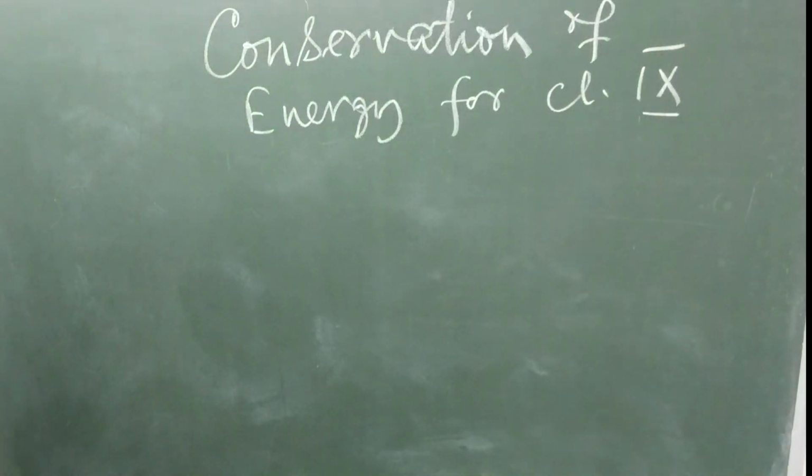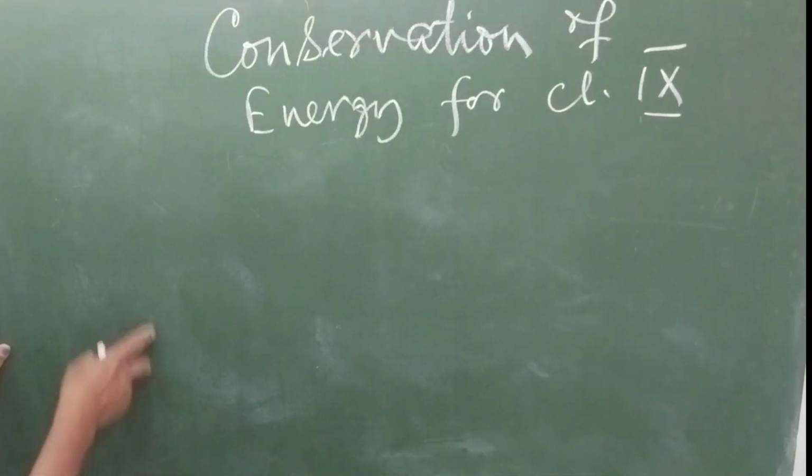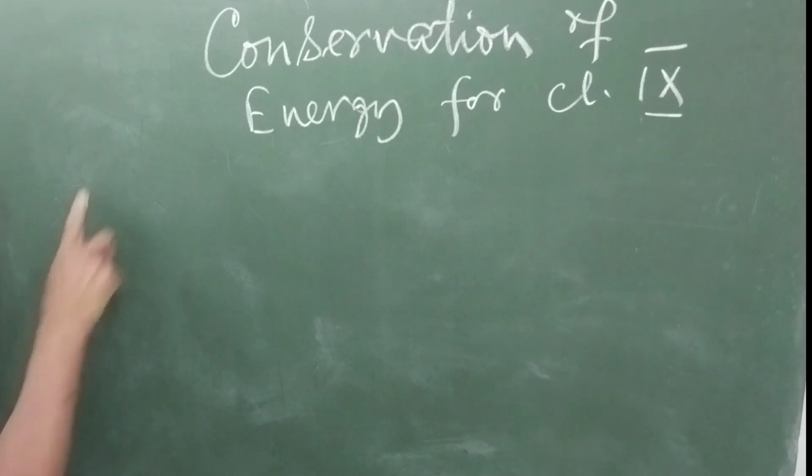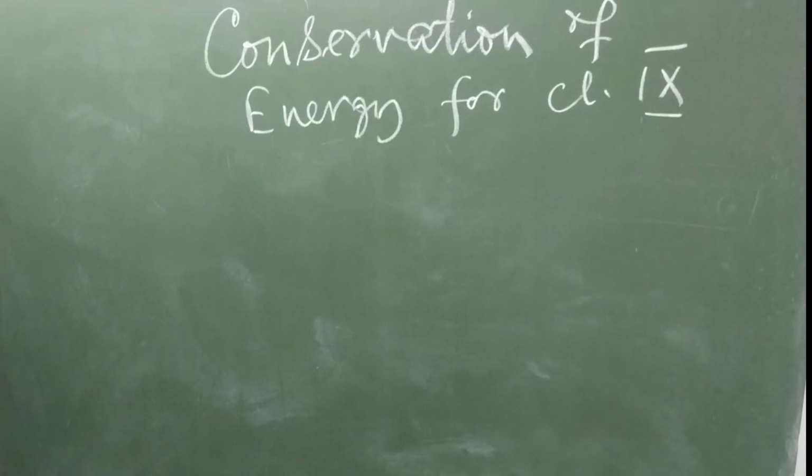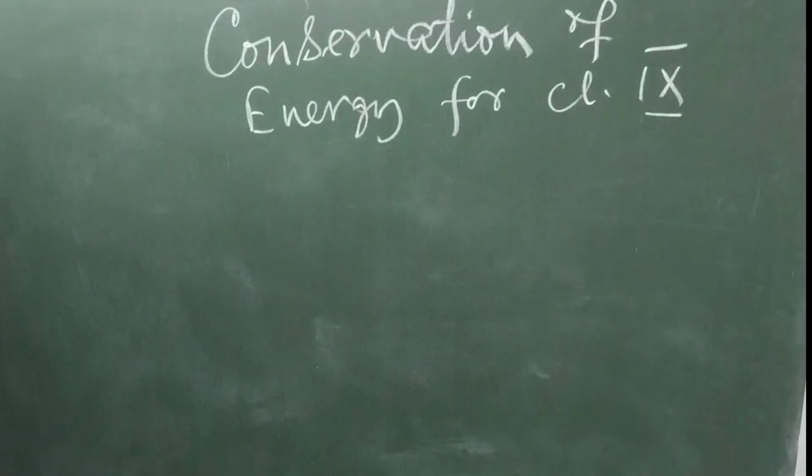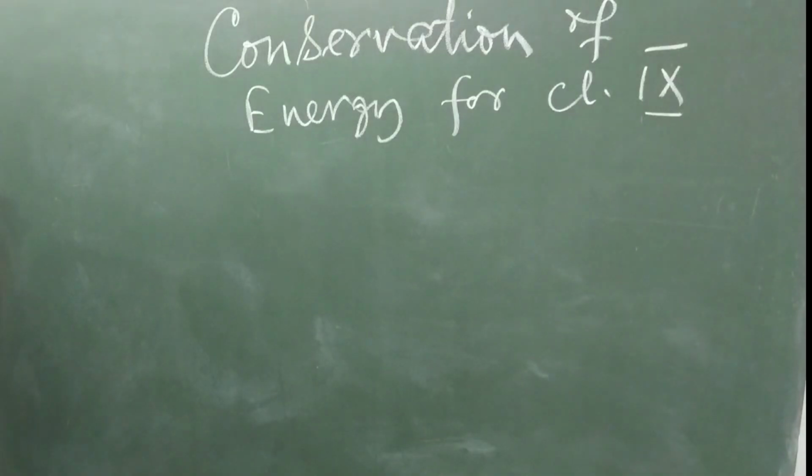Right? See, before understanding the conservation of energy, I would like to tell you the conservation of energy is the statement where it says the energy cannot be created nor be destroyed.